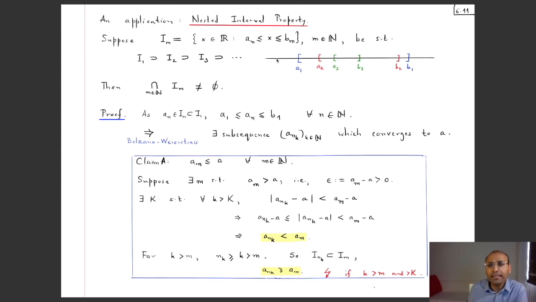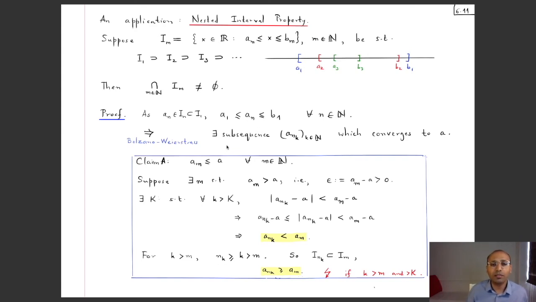So I just take these left endpoints as my sequence. So a_n is the left endpoint of this I_n, and since I_n is contained in I_1, this a_n belongs to I_1. So this a_n is an x which satisfies this thing with m equal to 1. So a_n is bigger than or equal to a_1 and less than or equal to b_1. So these left endpoints are all in this big blue set, right? And so they have an upper bound and a lower bound. Okay, so this sequence a_n is bounded.